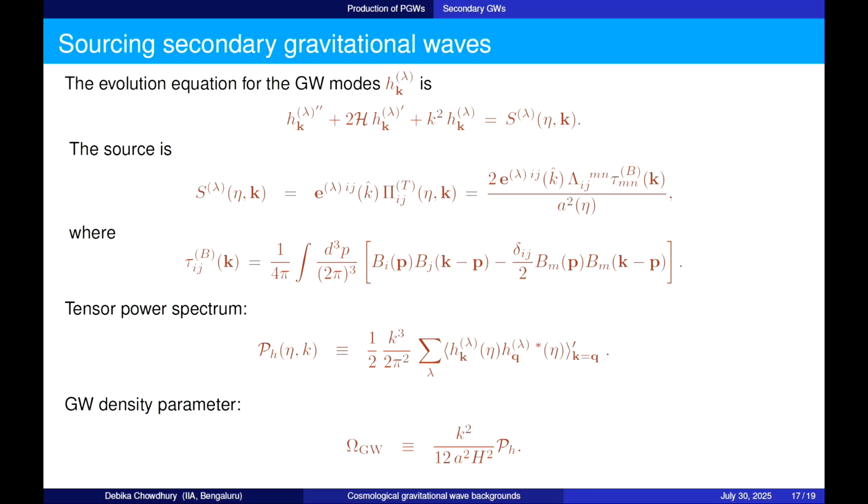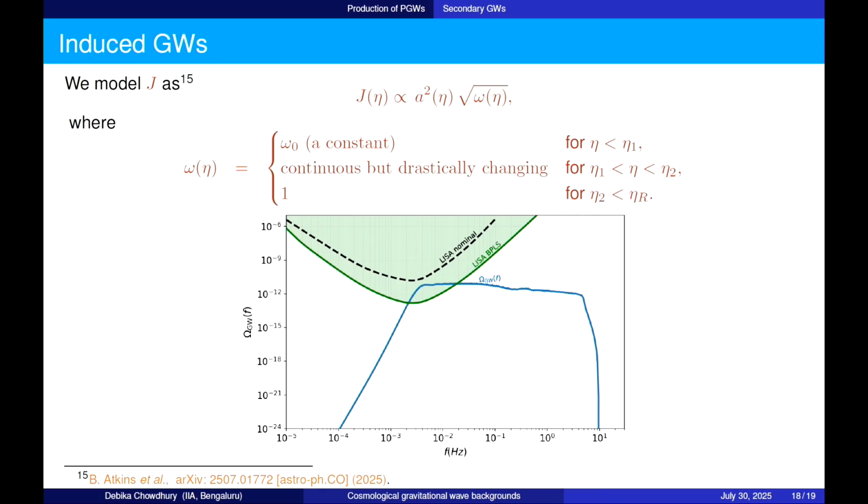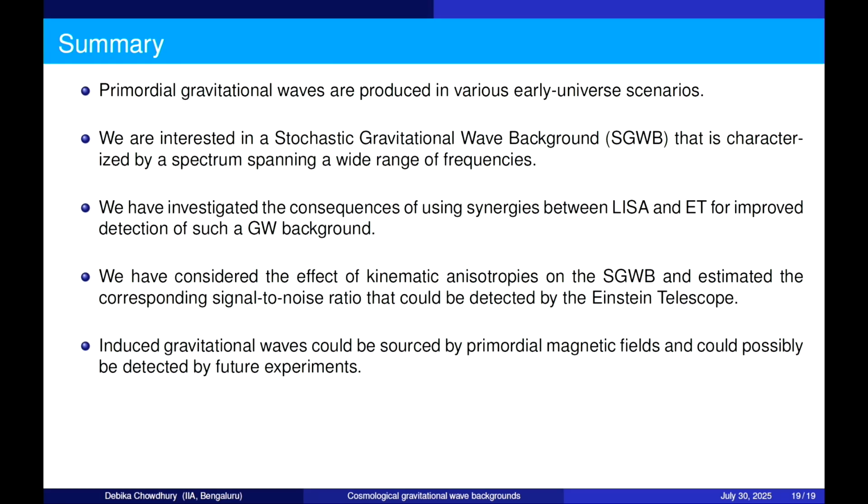But secondary gravitational waves can be generated if we have primordial magnetic fields, and we have worked on that. Let me not get into the details, but basically this source term arises from this primordial magnetic field contribution. And for certain choices of the non-minimal coupling function that is used for generating these magnetic fields, we can have an omega GW which reaches within the LISA band, and we expect it to be detected by the LISA experiment in the future. So this is my summary.